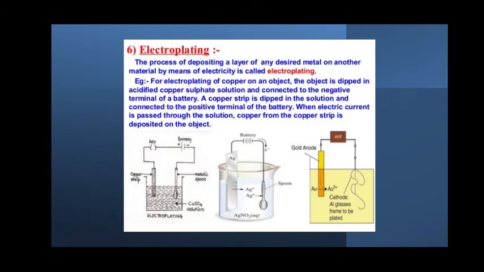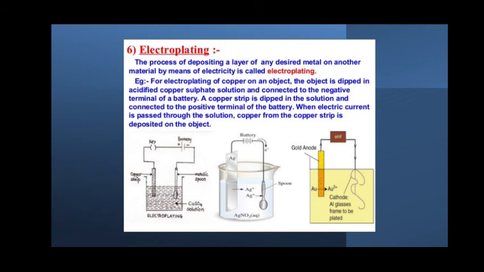So how is all this done? That is done by a process called electroplating. It is called coating. One metal is electroplated by another metal at the top. The process of depositing a layer of any desired metal on another material by means of electricity is called electroplating.